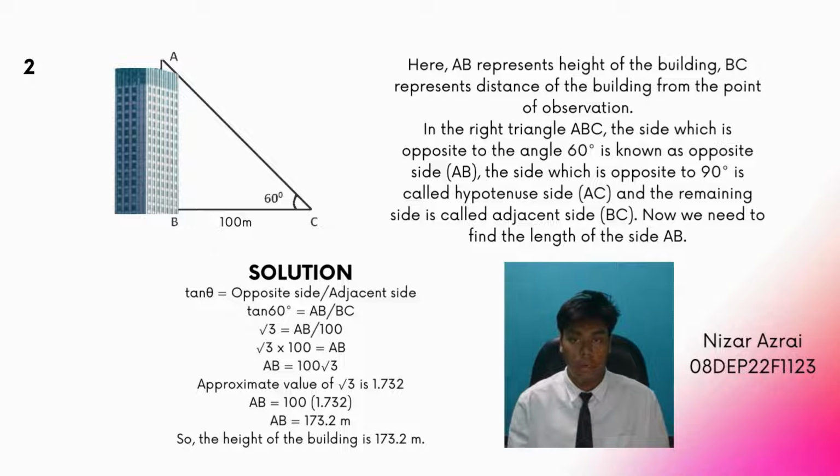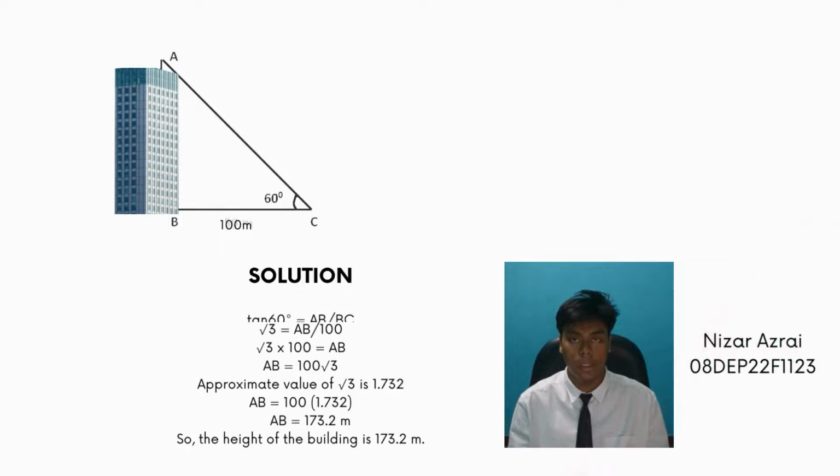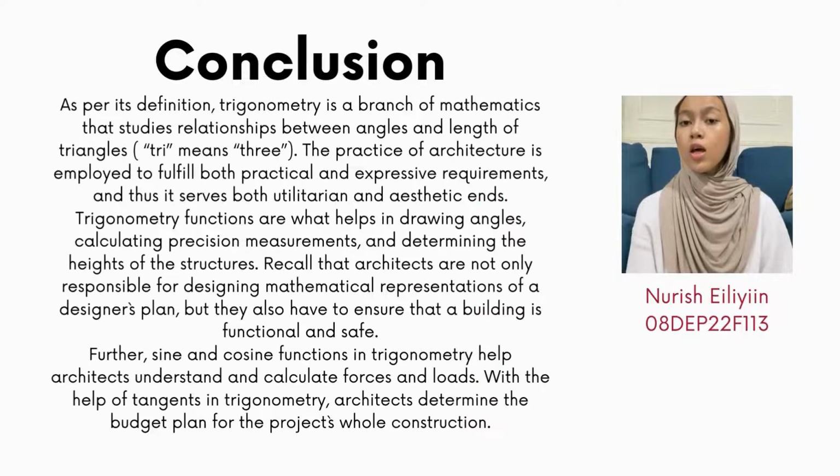The value of root 3 is 1.732. AB equals 100 times 1.732. AB will be 173.2 meters. So the height of the building is 173.2 meters.